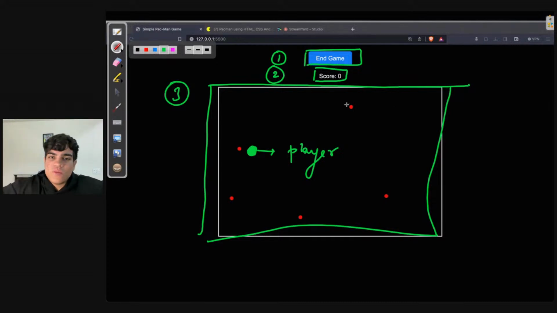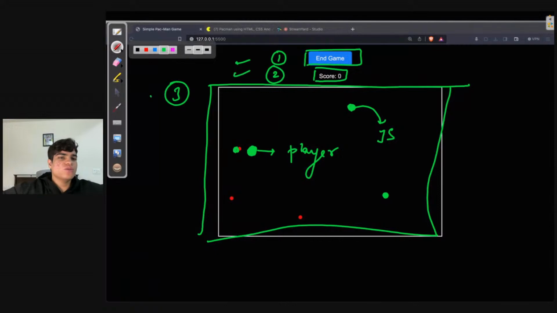The next thing that I need to worry about is these eateries, right? These eating items, the food items. Now, what you need to understand is that these are just random dots that I'm creating inside my game area. So technically, these will be created via JavaScript only. I will not create them from the beginning of the entire game. Yes, I think this is it.